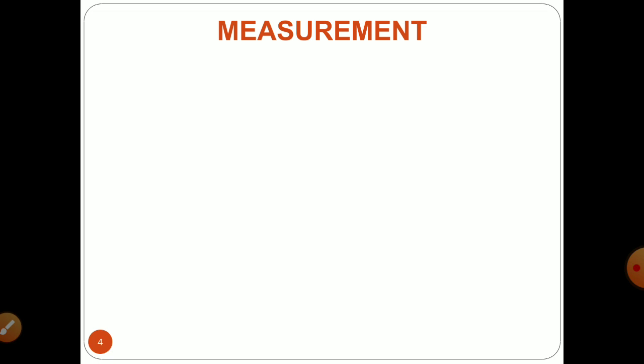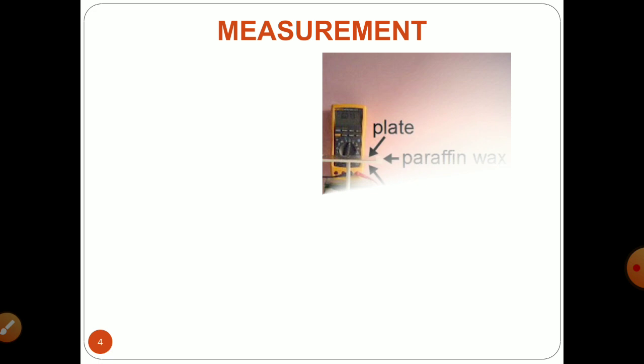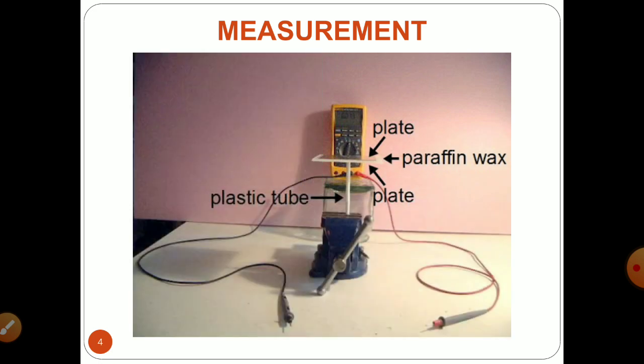For the measurement of dielectric constant, you can set up an assembly as on your display. The basic components of this assembly are your plates, two electrodes, the insulating material, that is nothing but your medium, and the recorder which is responsible to show you the values. You are going to arrange them in such a manner that the two plates are kept in parallel position, with paraffin wax as a medium. You can have any kind of medium. For the symbolic representation, I am dealing with paraffin wax here.